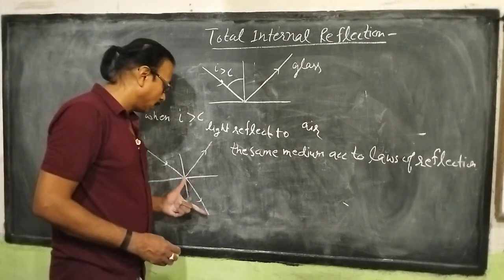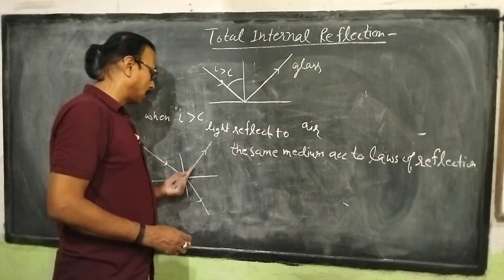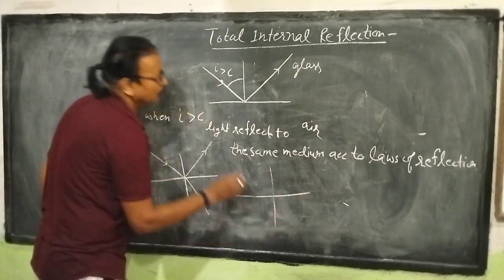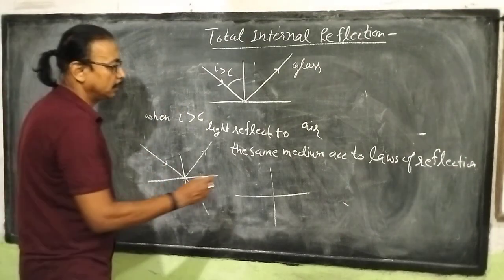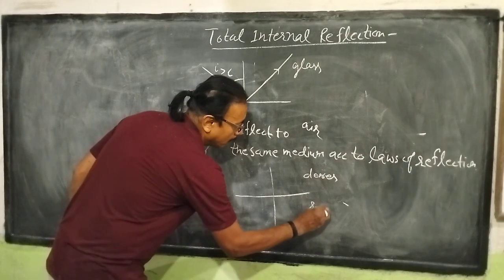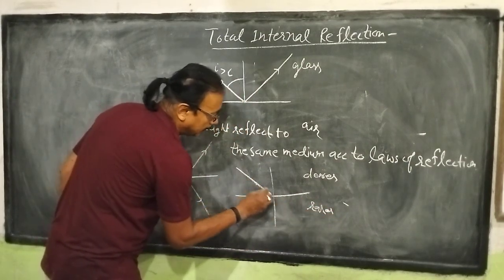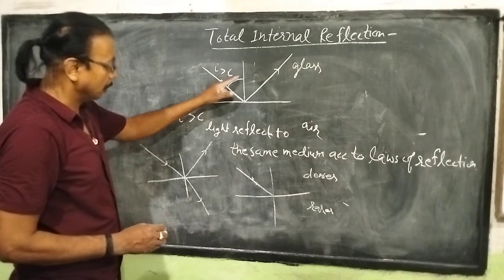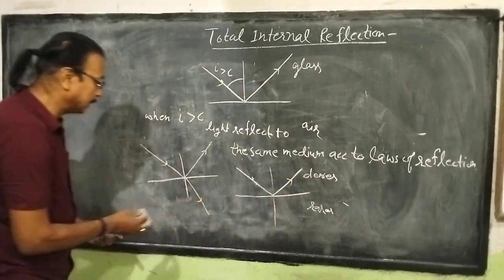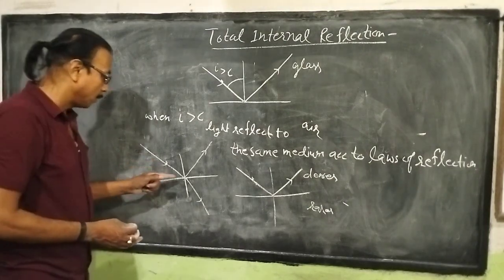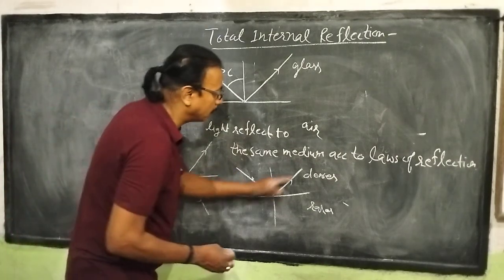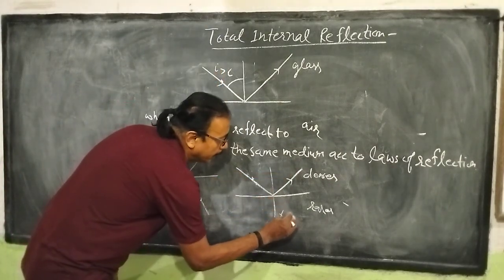Maximum energy is refracted, some energy is reflected, and when this situation happens, means angle of incidence, this is denser to rarer medium, and this angle is greater than critical angle, and light rays reflect, means whole energy is reflected in this case. Before it, light rays were refracted as well as reflected. Now light rays are only reflected, so it is called total internal reflection.